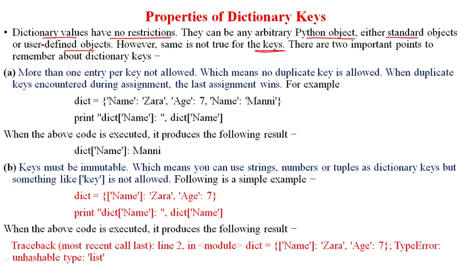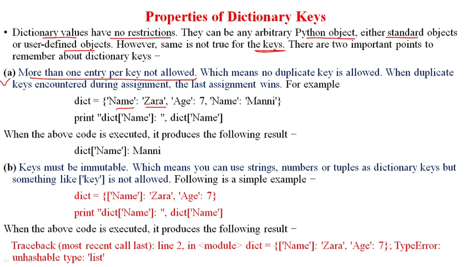Okay, so let us focus on some of the properties. Okay, more than one entry per key is not allowed. Okay, it means that for one key there is only one value entry. Okay, more than one entry per key is not allowed.